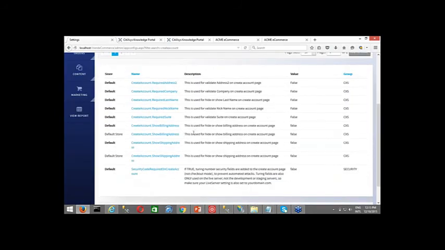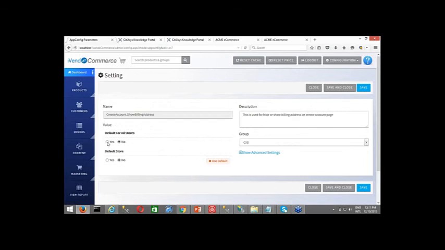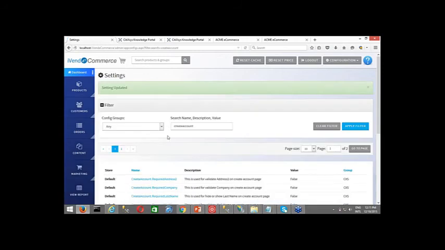Okay, so herein you can see create account required address 2, required company, required last name, nickname. I will come to that, but before that let me show you the billing and shipping address first. So create account dot show billing address, here it is false. If I click on this, it will open up the app config, or say application configuration, and we need to click on yes and say save and close.